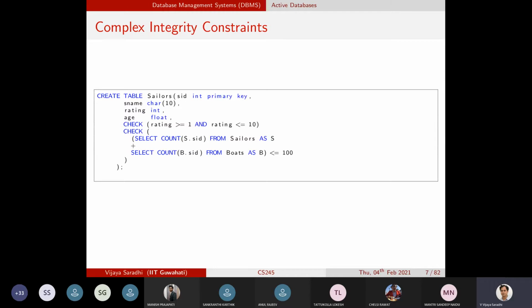Well, seemingly there is no specific issue with respect to this particular table constraint. What happens is that this constraint will get activated only when you insert or update the Sailors table. It will not get activated when the Boats table is subjected to insertions, which means that you can potentially insert more than 100 rows in the Boats table, and this constraint will never get activated. Is this clear?